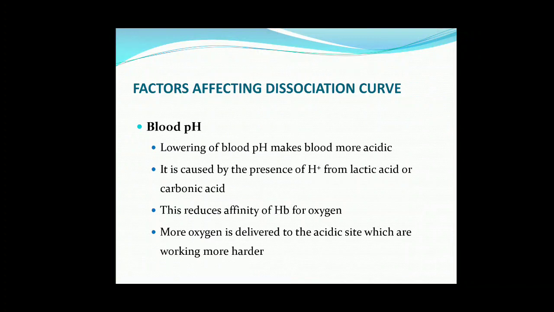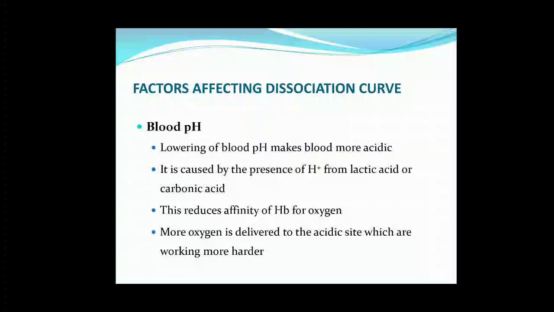Let us see about the blood pH or hydrogen ion concentration. Lowering of blood pH makes blood more acidic. It is caused by the presence of hydrogen ions from lactic acid or carbonic acid. This reduces affinity of hemoglobin for oxygen. More oxygen is delivered to the acidic sites which are working harder.